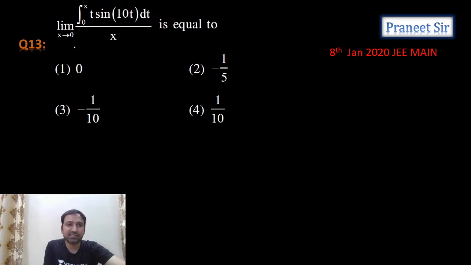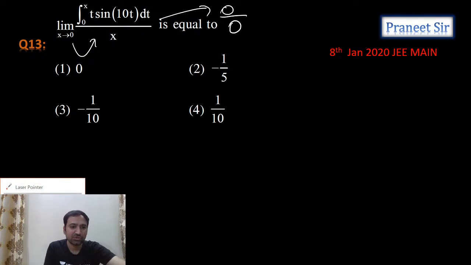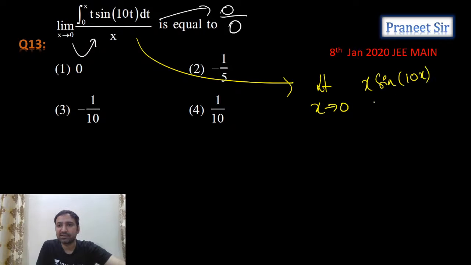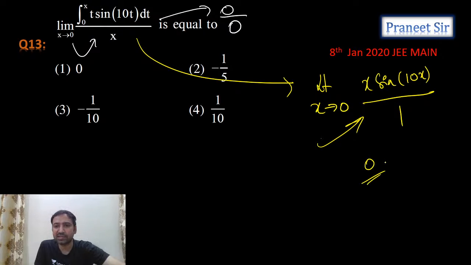So when we substitute x equals to 0, are we getting 0 by 0? So can we apply L'Hospital rule? If you apply L'Hospital rule here, numerator differentiation, Leibniz rule, we can substitute x into sine 10x. Denominator differentiation 1. Now substitute the limit here. If you substitute the limit here, are we getting 0? Yes, we're getting 0. So the answer is first option 0.